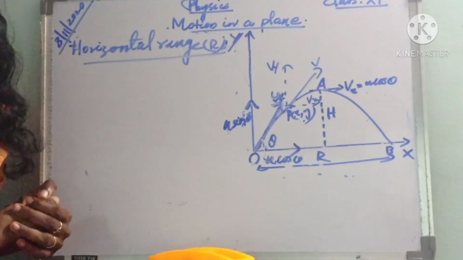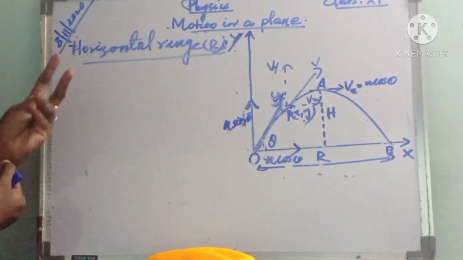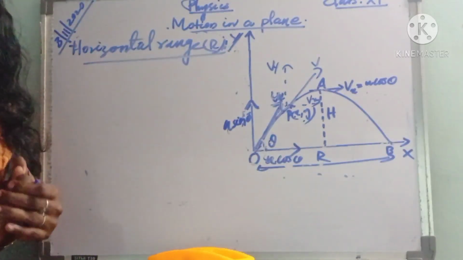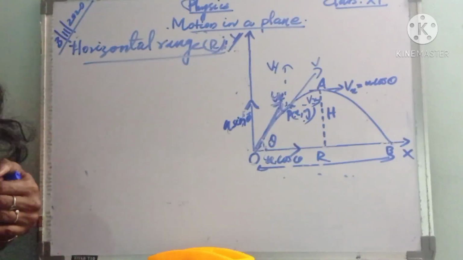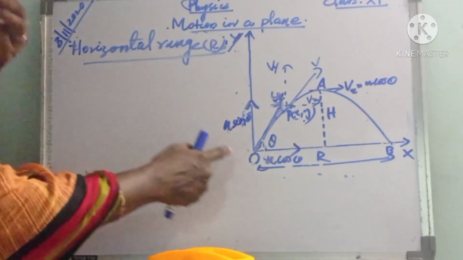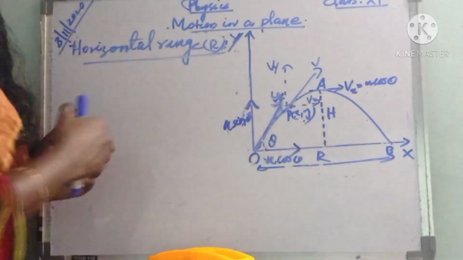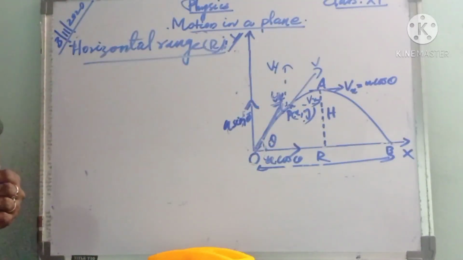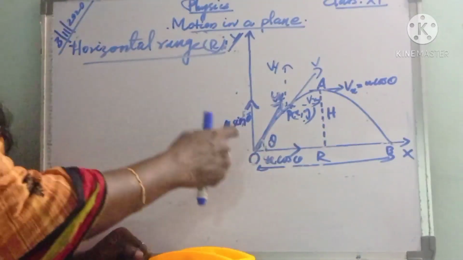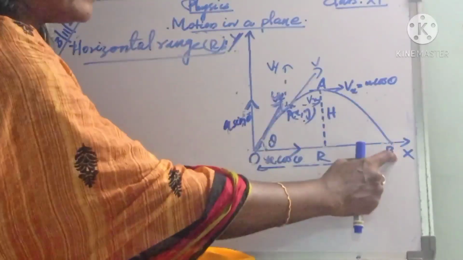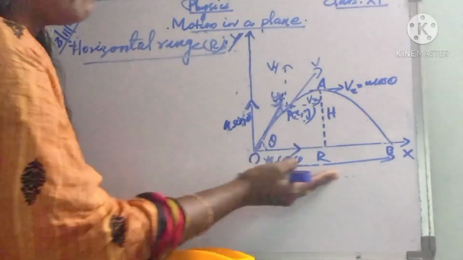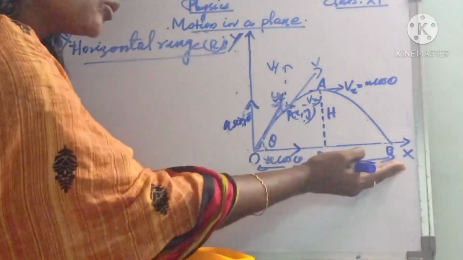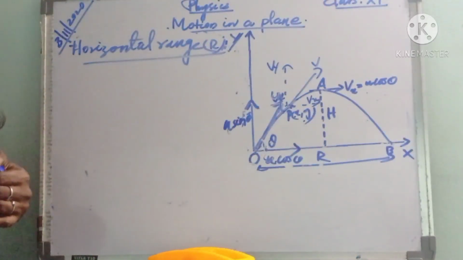Next, about the horizontal range R. What is the horizontal range? It is the horizontal distance travelled by the projectile during its time of flight. That is actually the horizontal range.